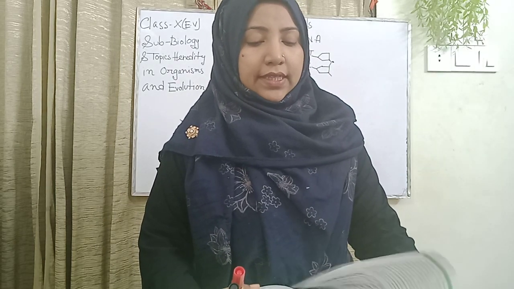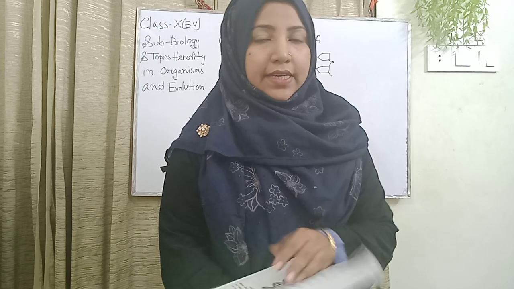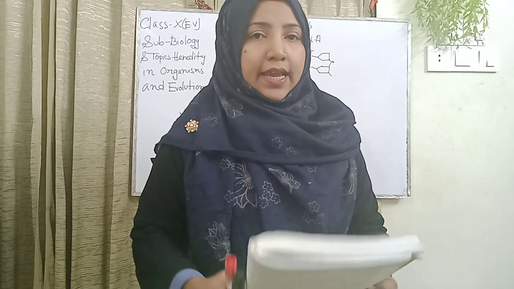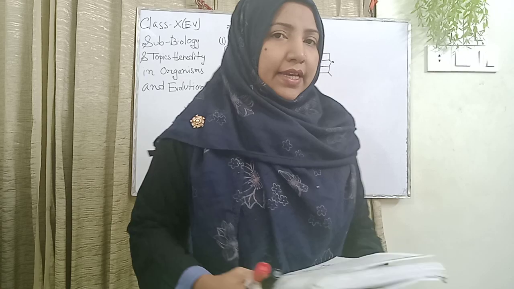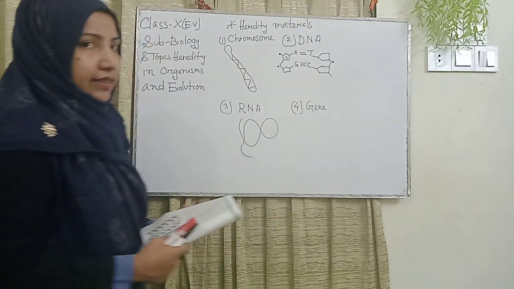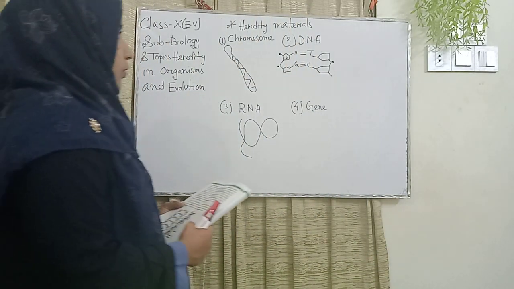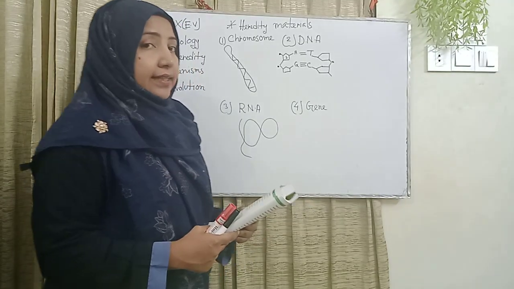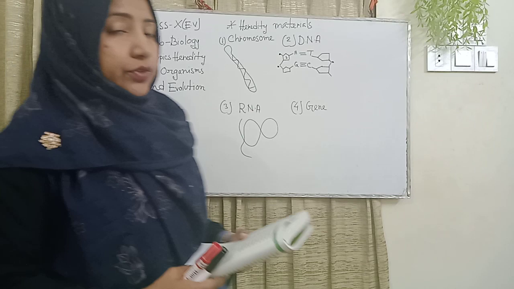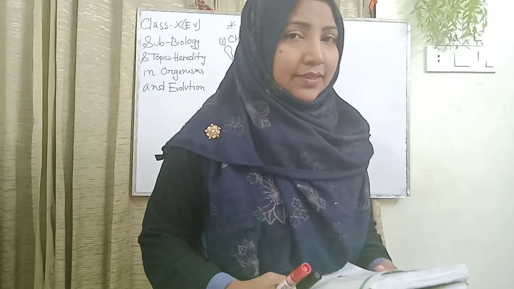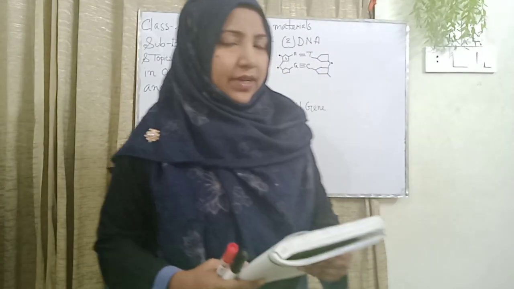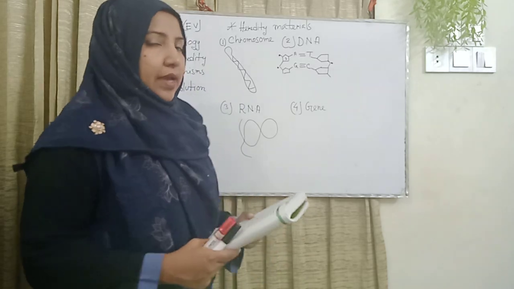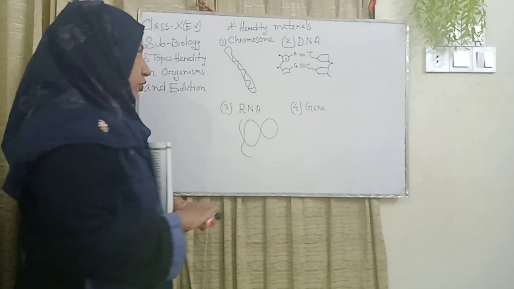Now, I will discuss the next topic. Basically, our next topic is the hereditary materials. I will explain the structures: the first is the chromosome, the second is DNA, the third is RNA, and the last is the gene. The first structure is the chromosome. Have you any idea about the chromosome?